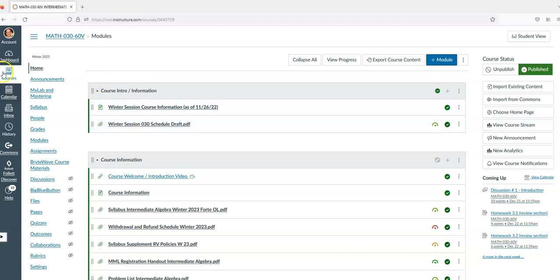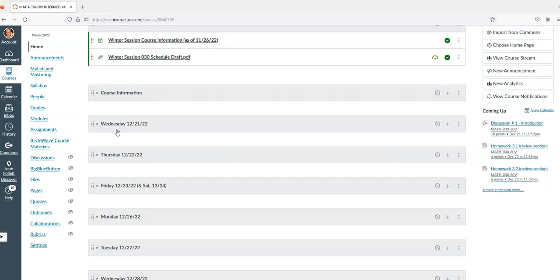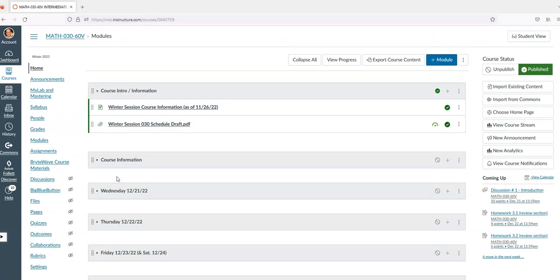You'll see a bar on the left side over here that goes for everything Canvas related. The one next to it is the menu bar for our course specifically, and then each of these things here are called modules. So you can open and close the modules based on what it is you want to see. What I did is I set them up by day, and I'll explain that in a minute.